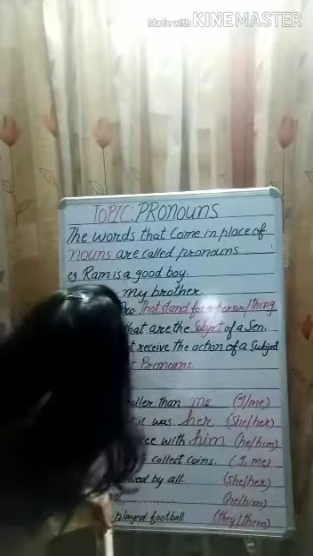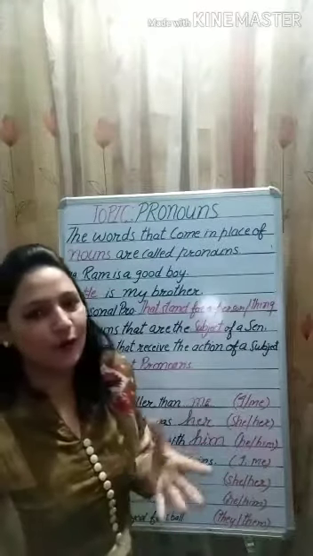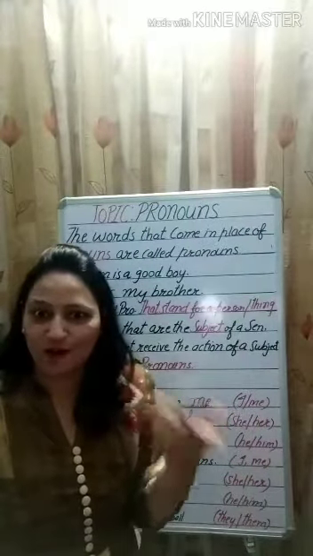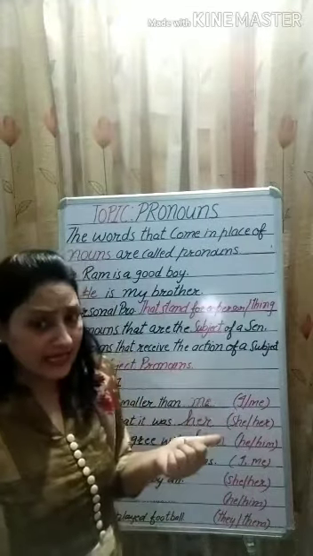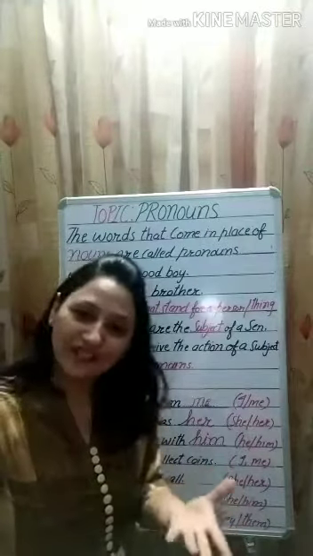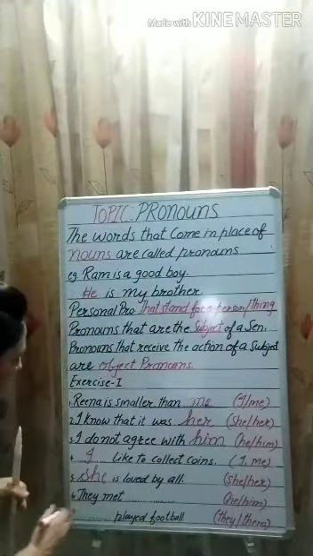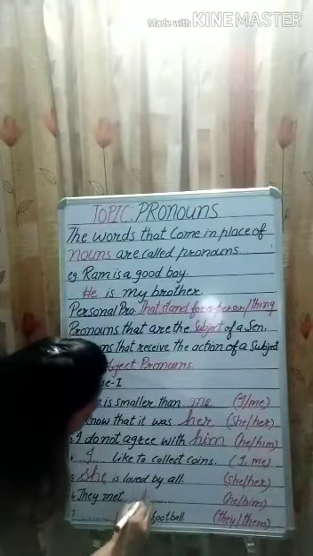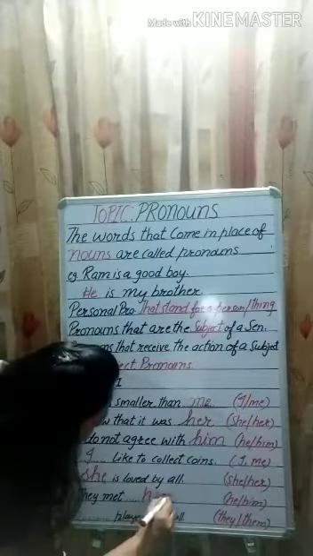Now let us do the sixth sentence, that is they met dash. Now we need to fill this blank with object pronoun, and we have two options, he and him. He is the, yes, subject pronoun and him is the object pronoun. So I'm going to fill this blank. They met him. I hope it is clear to you.